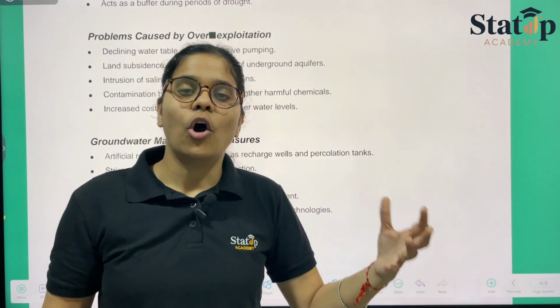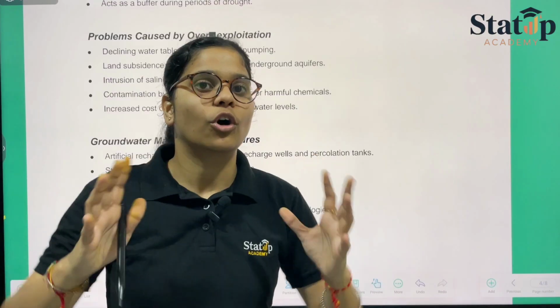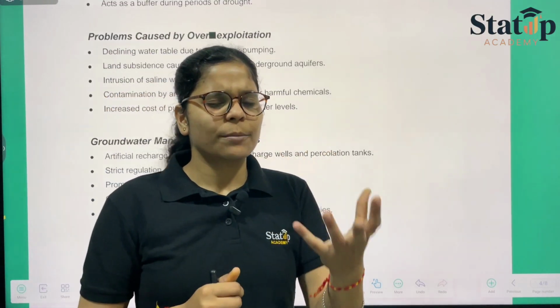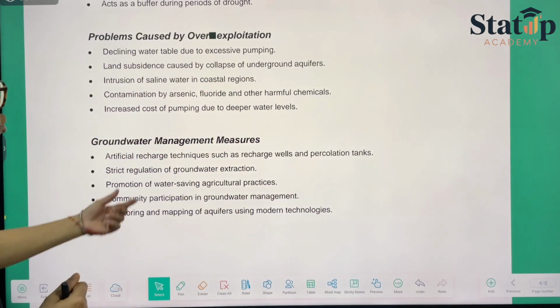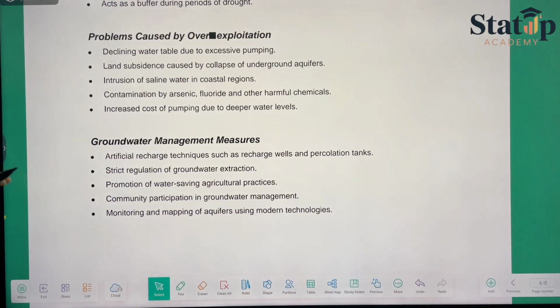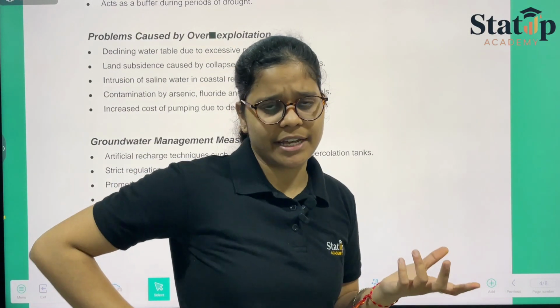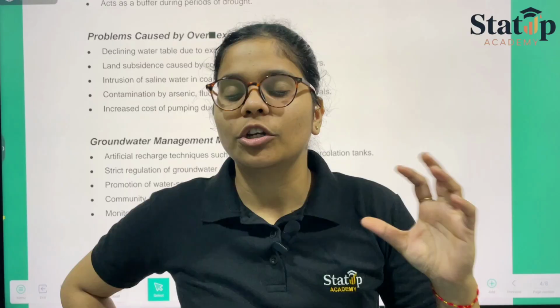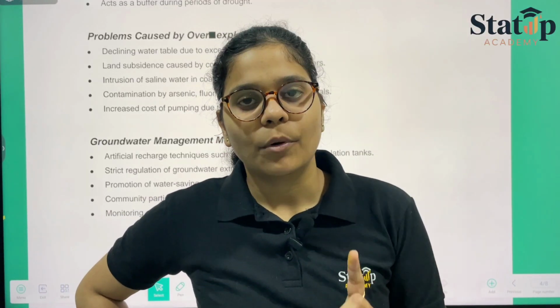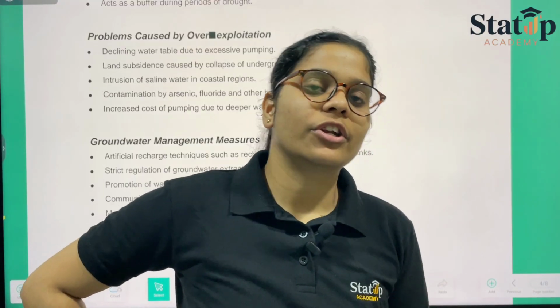Once it is degraded and gets spoiled, it takes a lot of time to regain its original position or original level. Therefore, strict protocols are to be mentioned. This should be done from the side of the government itself. Once you go to the government sector, you can make those protocols on your basis, on your demands, and you can ask the other leaders to have these protocols in the section because they are quite important. Why are they important? Because for the upcoming generation, for their sustainable development, these particular things are important.